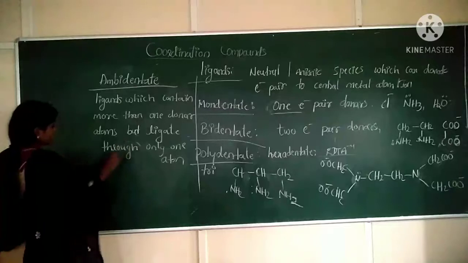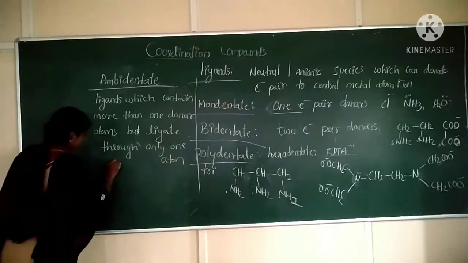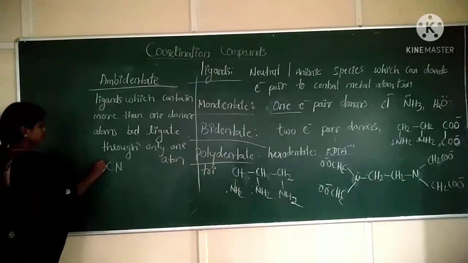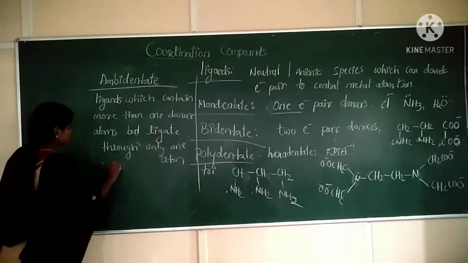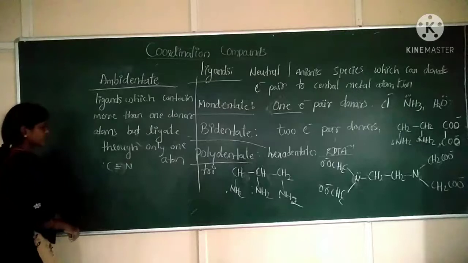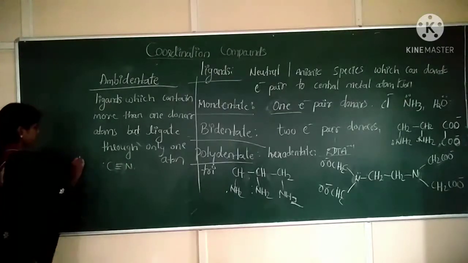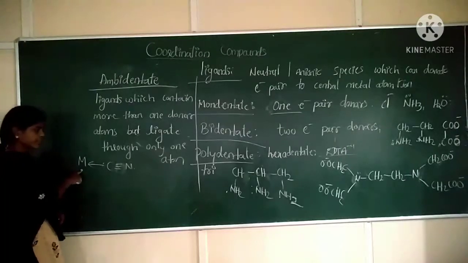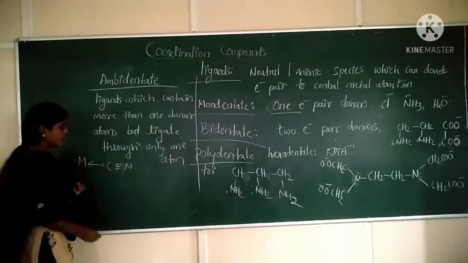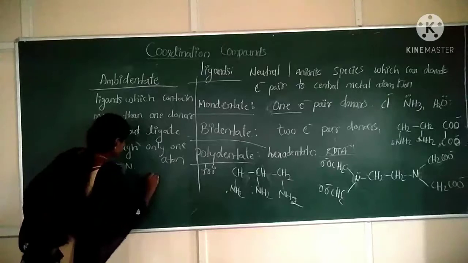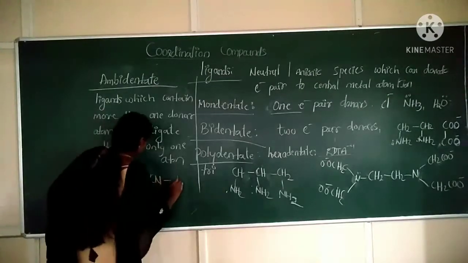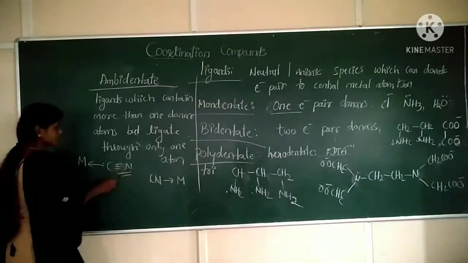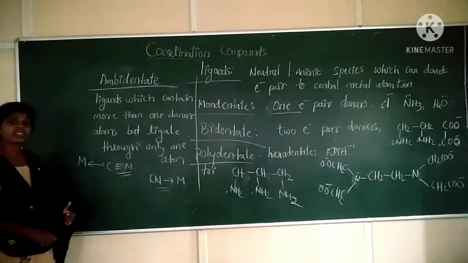Write example. CN minus. Here carbon can donate its electron to your metal, or nitrogen can.